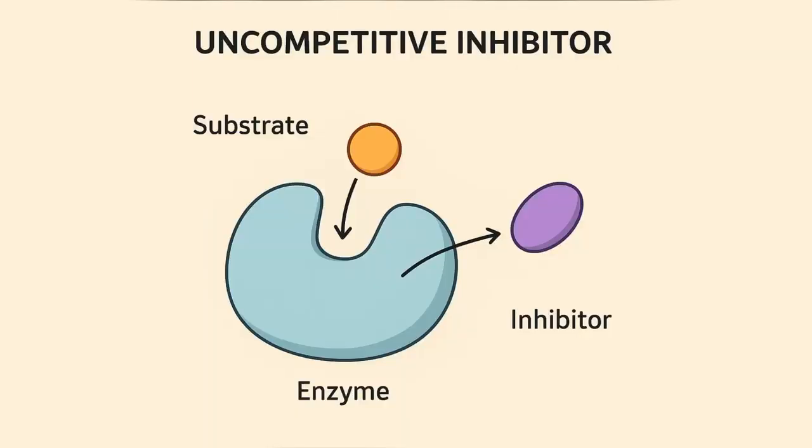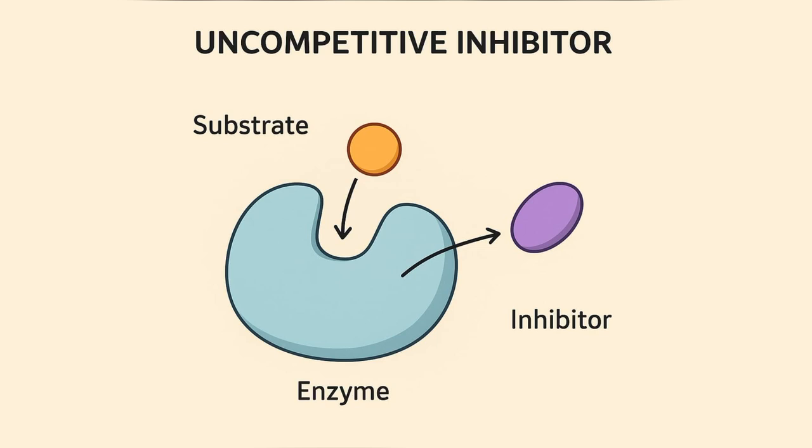Uncompetitive enzyme inhibitors, definition. Uncompetitive inhibitors are molecules that bind only to the enzyme-substrate complex, ES complex, and not to the free enzyme. This binding usually occurs at a site different from the active site, and it prevents the reaction from proceeding to release the product.